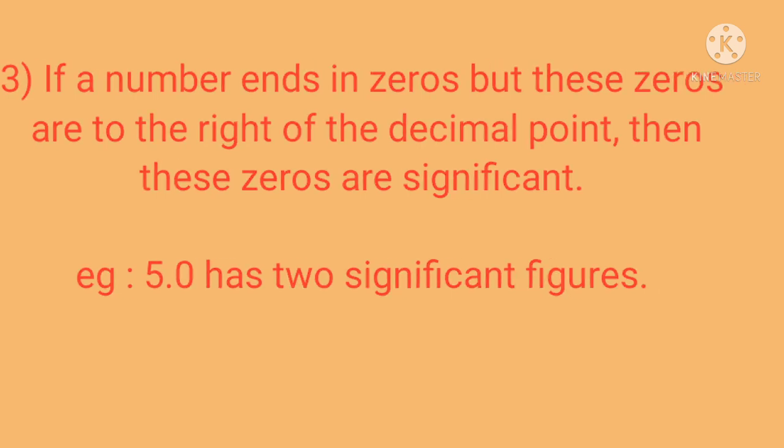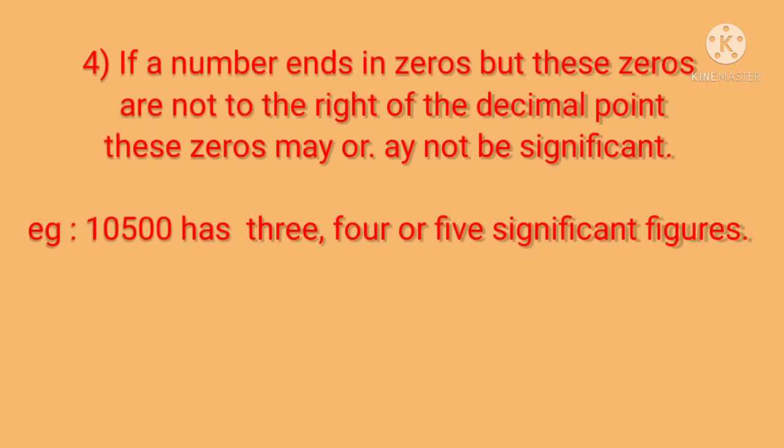Next we'll study rule number 4. If a number ends in zeros but these zeros are not to the right of the decimal point, these zeros may or may not be significant. For example, 10,500 has 3, 4 or 5 significant figures.